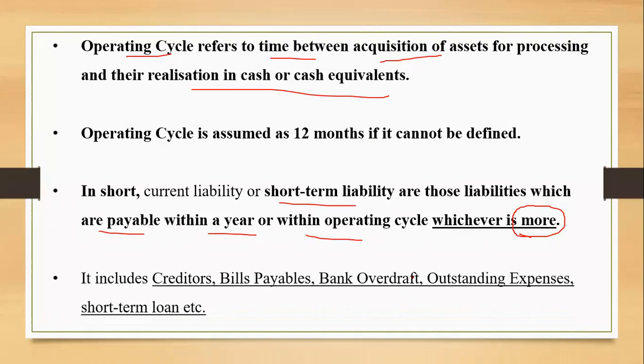Which are the liabilities included in current liabilities? Generally, we have creditors. They are the suppliers to whom the amount is repaid within some period of time. Bills payable can be seen. Bank overdraft, yesterday we had a discussion. Outstanding expenses, the expenses yet to be paid. I give you the example of salary. And it can be a short-term loan from the bank. Any short-term loan which is repaid within 12 months of time is my current liability.